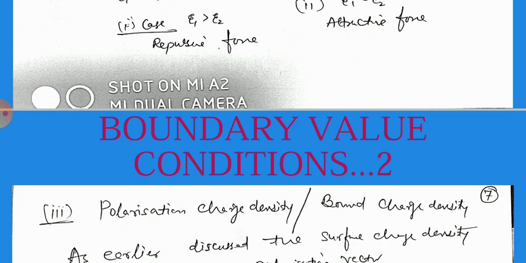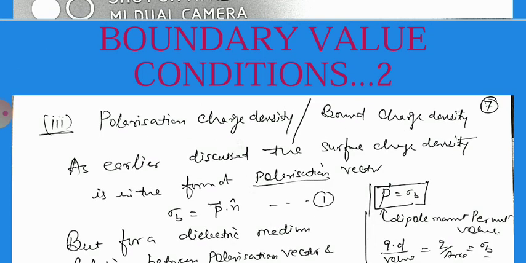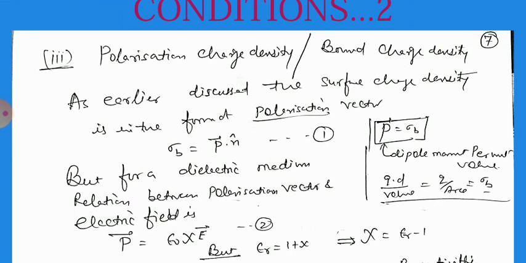Now the third boundary condition, that is polarization charge density or the bound charge density. As earlier discussed, the surface charge density in the form of the polarization vector we write σb, b for bound, that is equal to P vector dot n̂. P is the polarization vector, that is the dipole moment per unit volume, because we know very well the dipole moment per unit volume is q·d by the volume, so it will be q by area, so this is equal to the surface charge density.